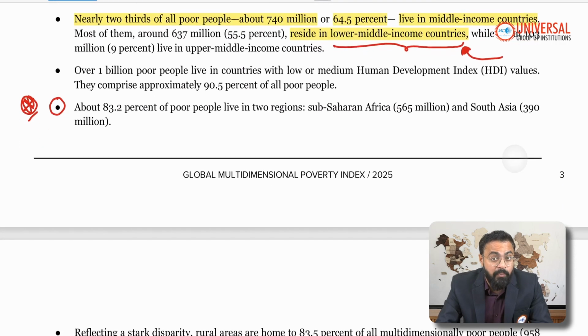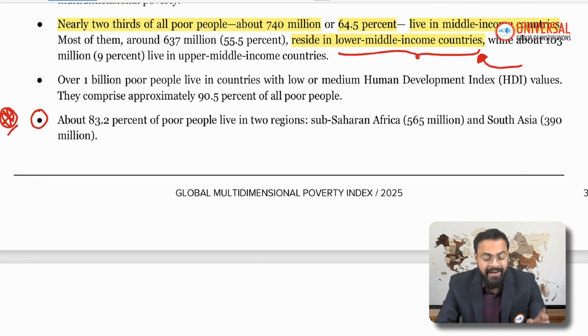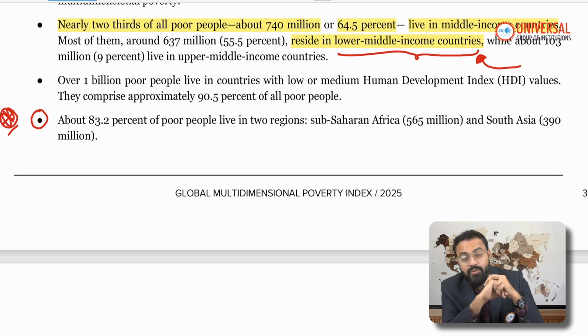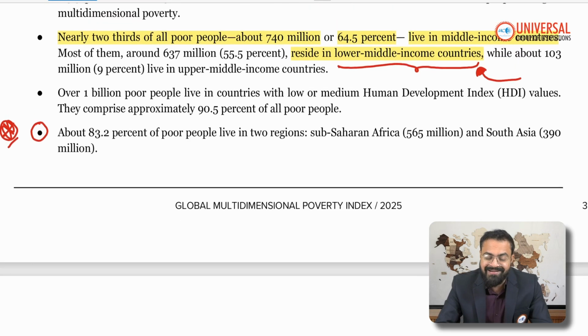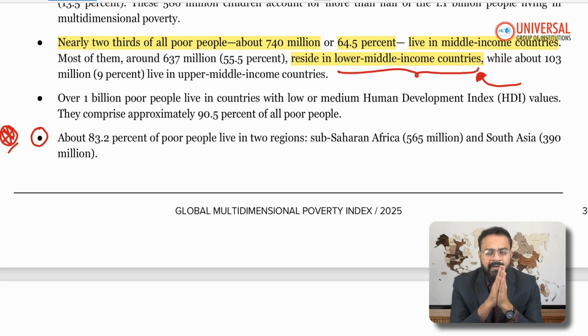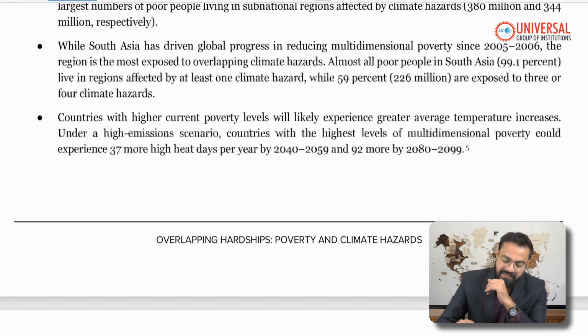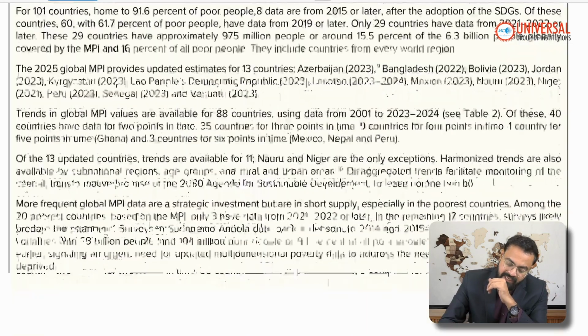About 83.2%, remember, about 83.2% of the poor people are living in only two regions: sub-Saharan Africa, and the other one, our own region, South Asia. So remember very, very clearly, far more people are living in the middle income group, and of that, the lower middle income group. In terms of regions, that is sub-Saharan Africa and South Asia.